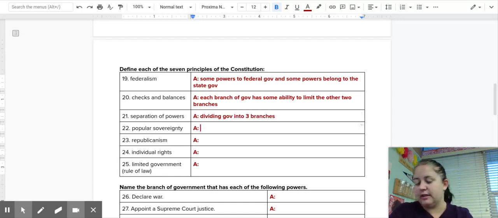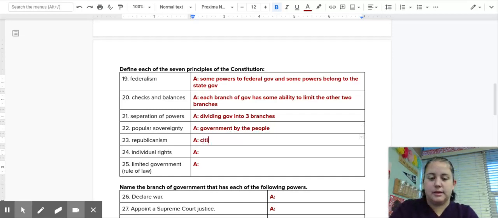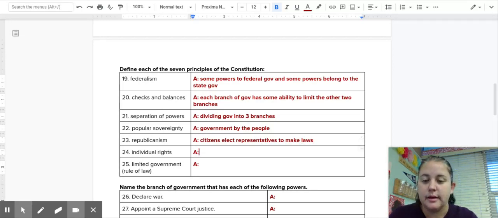Popular sovereignty means a government by the people. The people have the power of the government. And then republicanism means that citizens elect representatives to make laws for us so that we don't have to have day-to-day participation in our government.